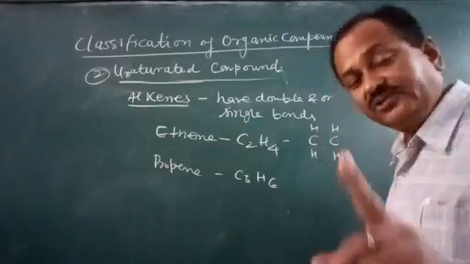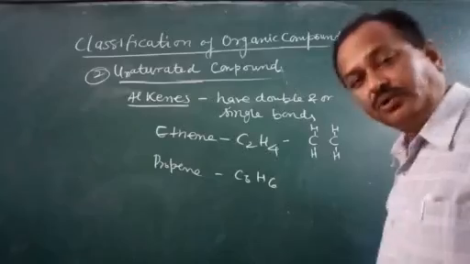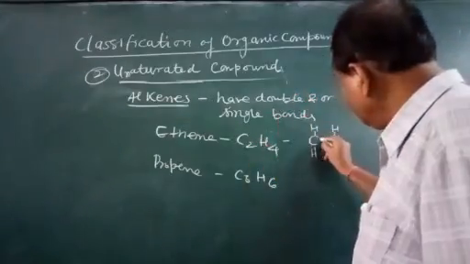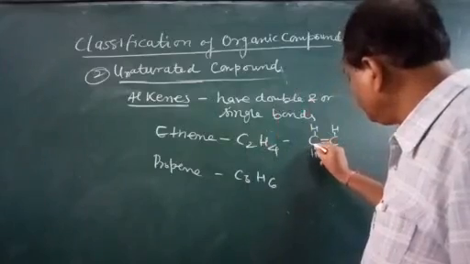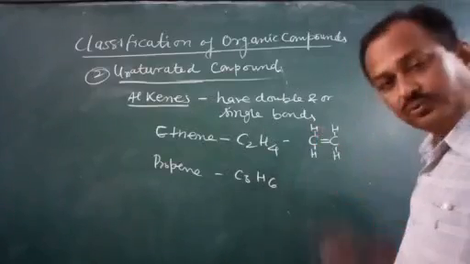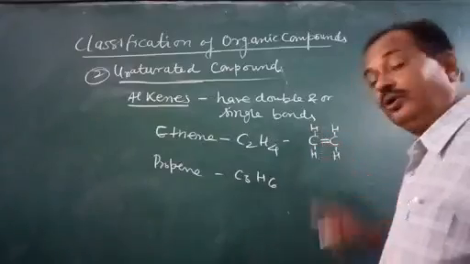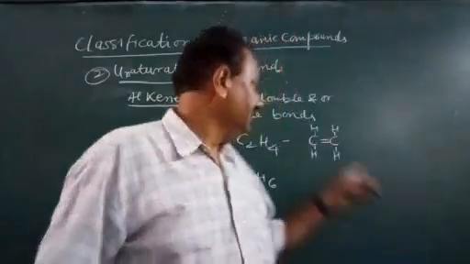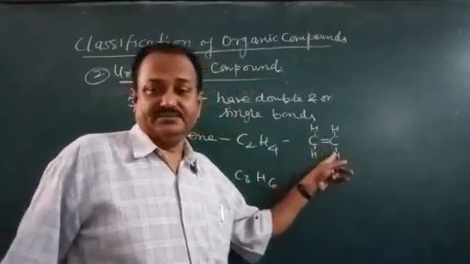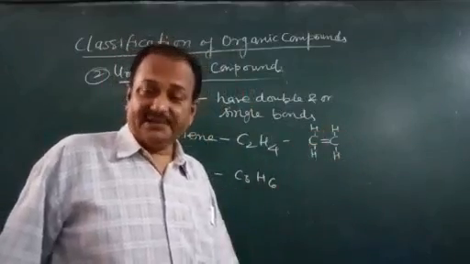You know hydrogen can be joined by a single bond. Carbon has four bonds maximum. So what will happen? We have to draw a double bond here. Count the bonds: 1, 2, 3 and 4. These two bonds are shared between the adjacent carbon atoms, and so here the octet is completed.